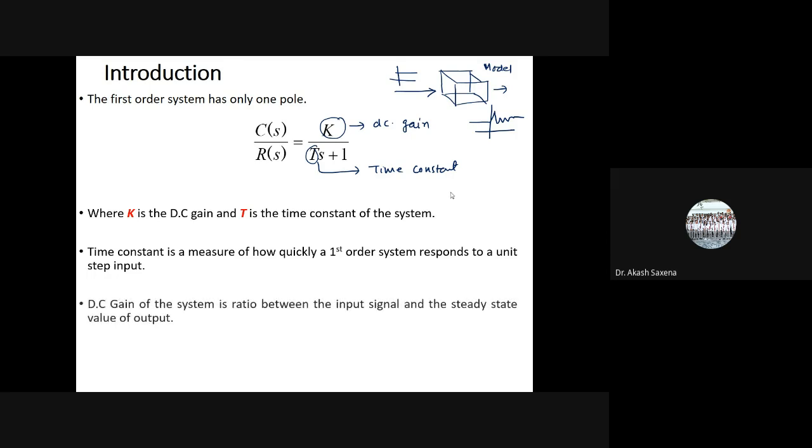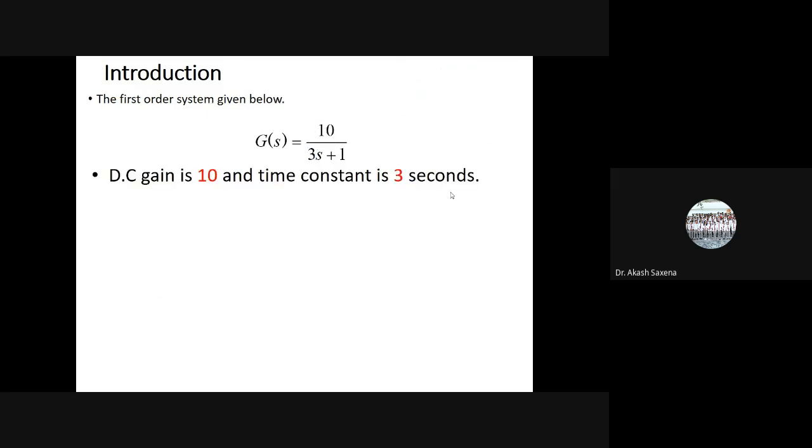DC gain of a system is nothing but the ratio of the steady state value of the output to the input signal. So if you see this example, here DC gain is 10 and the time constant is 3. This is the standard form where I write K upon TS plus 1. So this K is the DC gain and T is the time constant of the system.